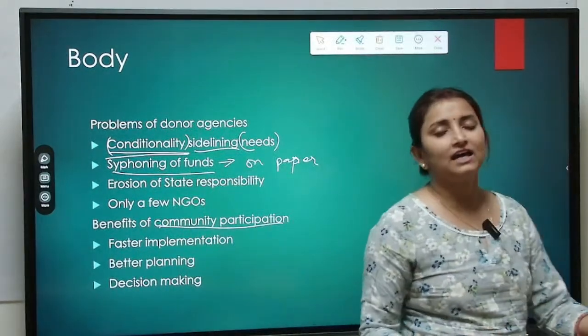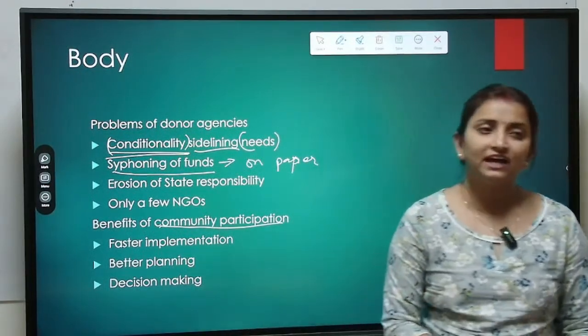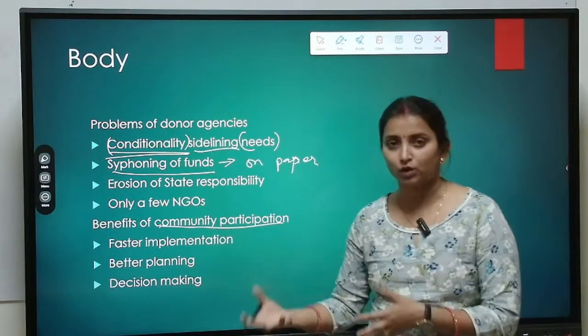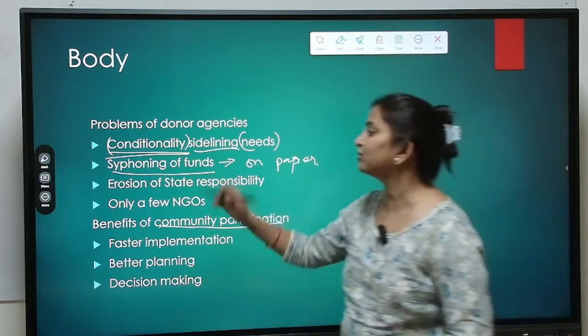So let's say they are directing money to be used in the education sector. They have given approval for this, but the money has not come out of the organization or has not been able to reach the education sector. So siphoning of funds can occur.